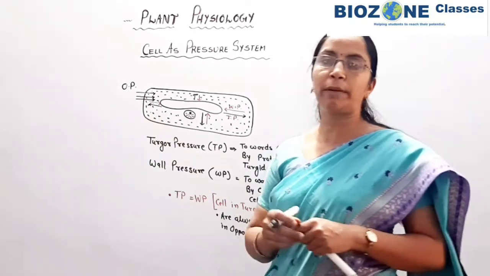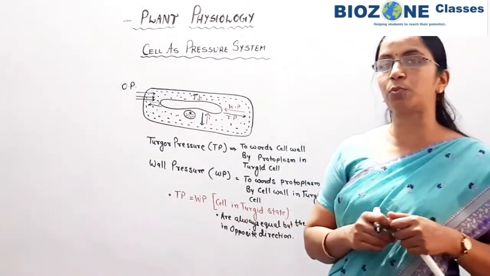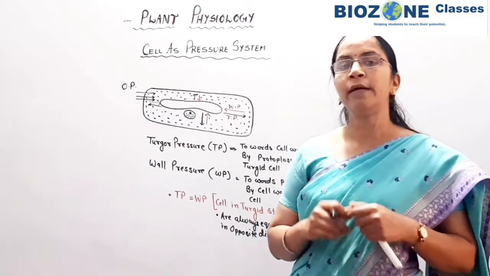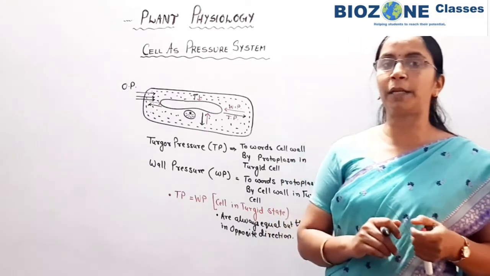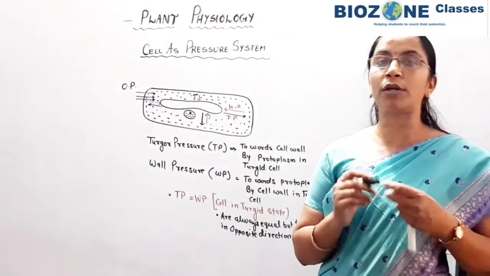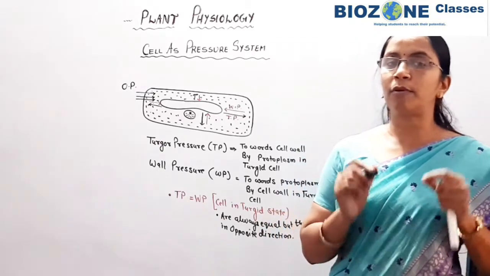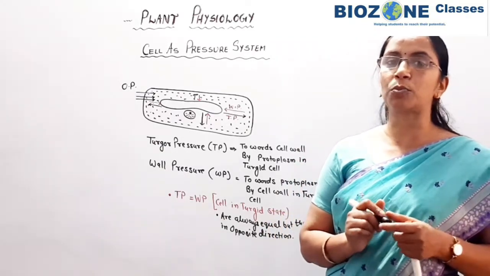Osmotic pressure is the pressure developed during the process of osmosis, or the pressure which prevents the entry of water into the cell or the diffusion of water.